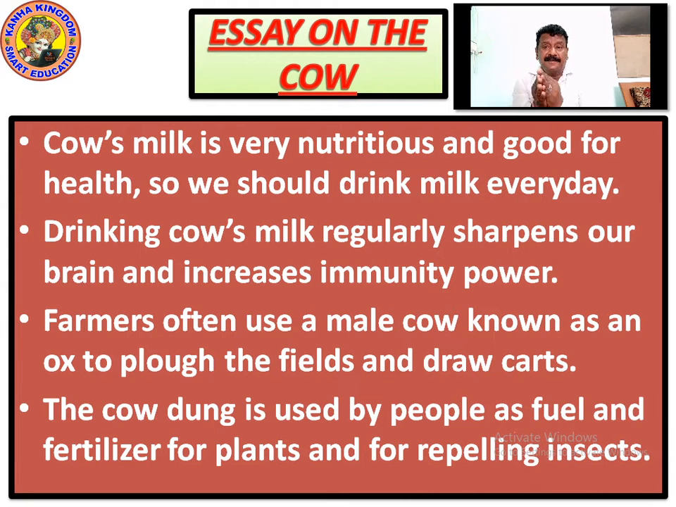Fuel means they make flat, round cakes of it, and they use it with wood to cook food or to boil water. Earlier, there was no gas, so they used wood and these cow dung cakes to make food and other things.